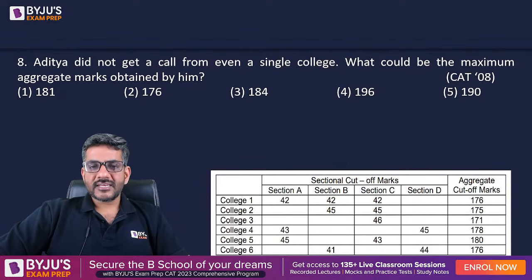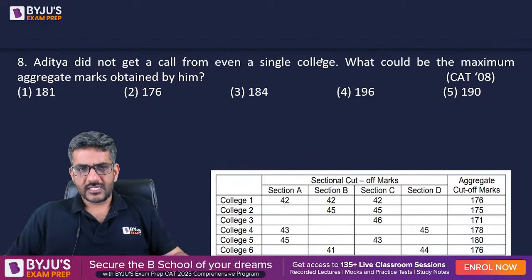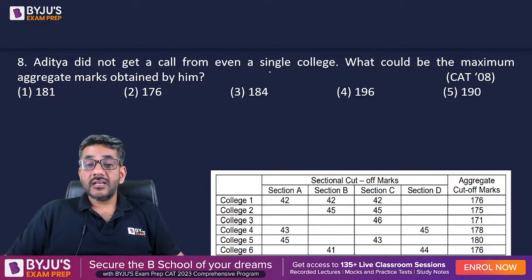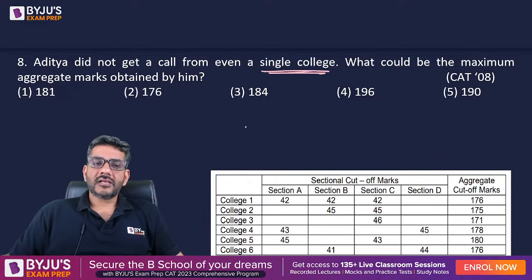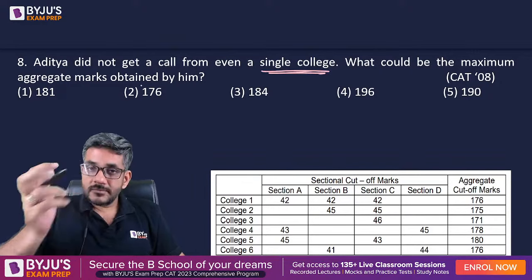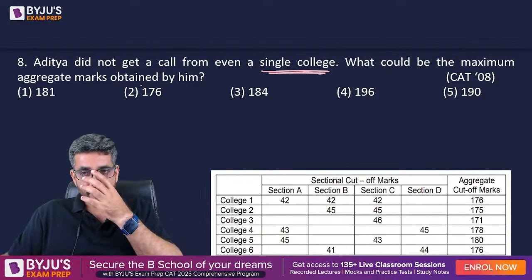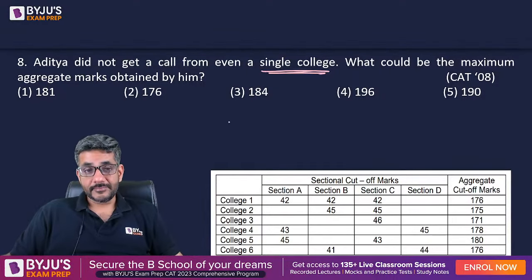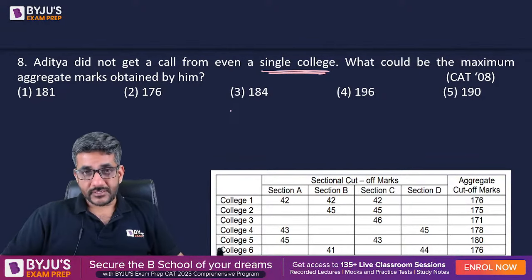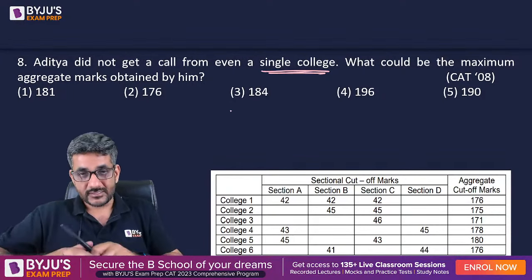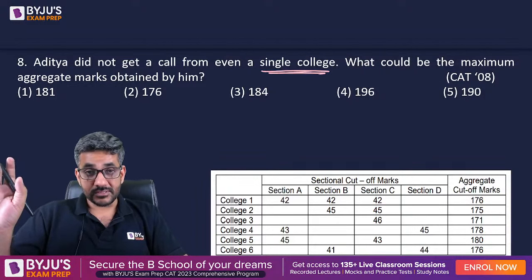So I think in this data set, this was the only challenging question, that is question number 8. Aditya did not get a call from even a single college. What could be the maximum marks obtained by him? We want that he should not be getting a call from any college. The point is, I would try to find out a section in which if he scores less, his sectional cutoff would automatically be rejected for all the colleges, if there is any such case possible.